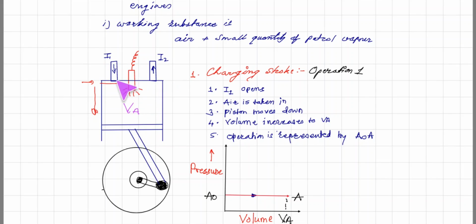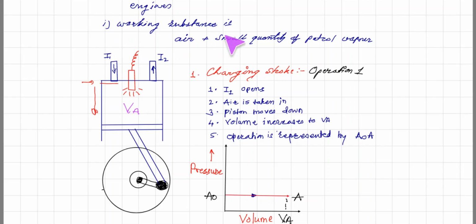Now both valves are closed and the fuel is burnt. Due to the burning of the petrol vapors, expansion takes place, and due to that the pressure increases. The moment pressure increases, it pushes the piston in the downward direction. This way the process starts.